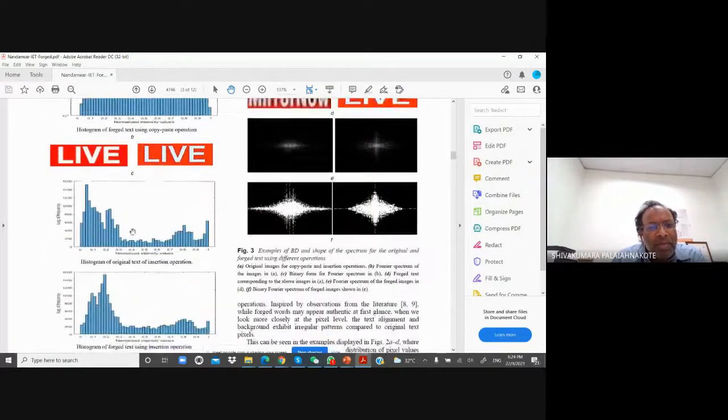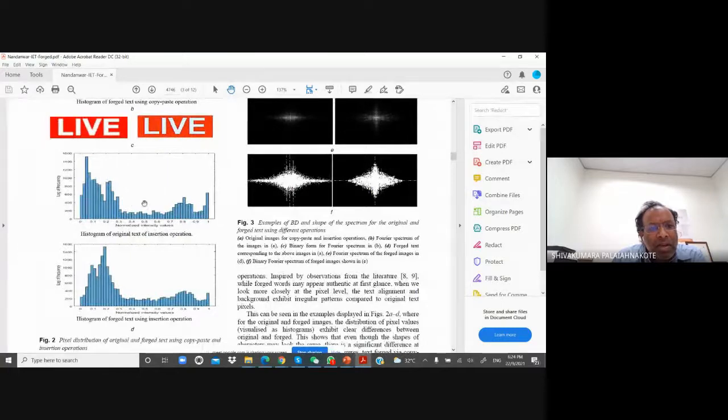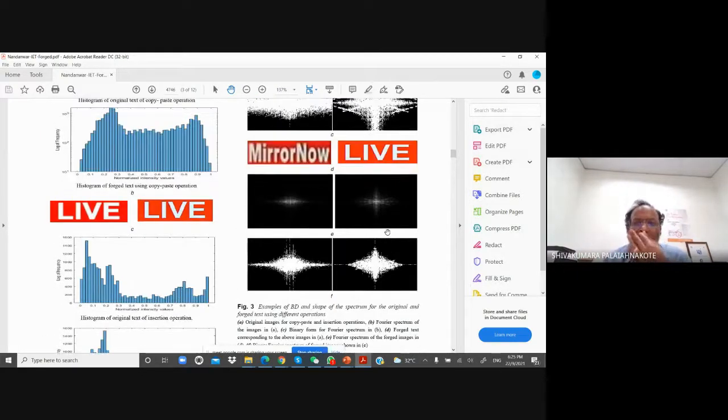Look at the insertion operation now. This is the original intensity, just intensity values. When you look at these two, we cannot notice any difference with our naked eyes. Visually, it's the same. But look at the pixel values here. This is the histogram of intensity values. Here brightness is high, but here we lose some values. That indicates there is something different, some changes in the pixel values.